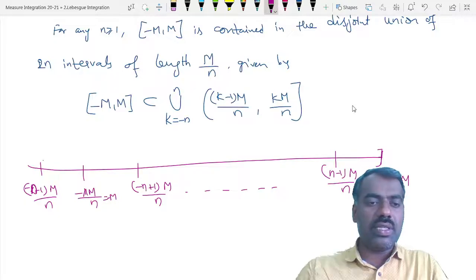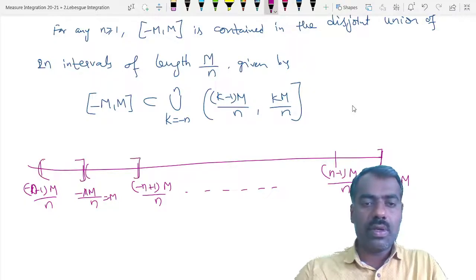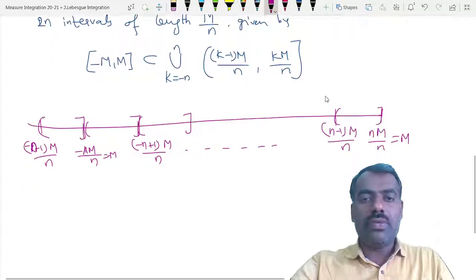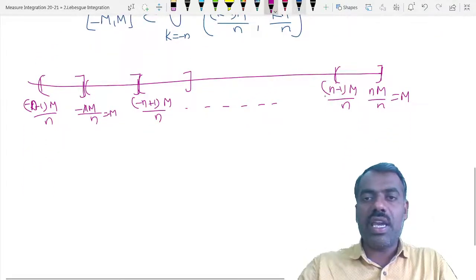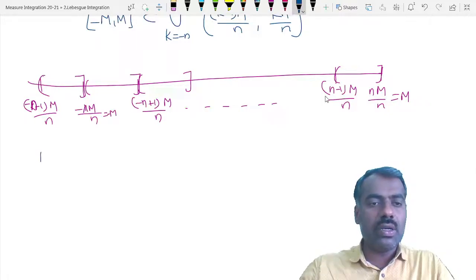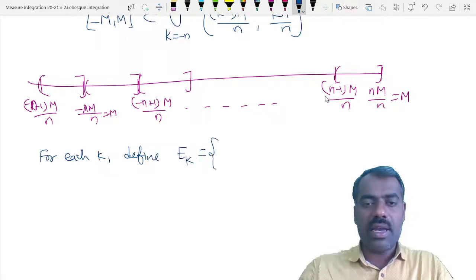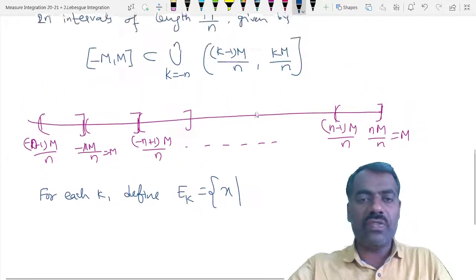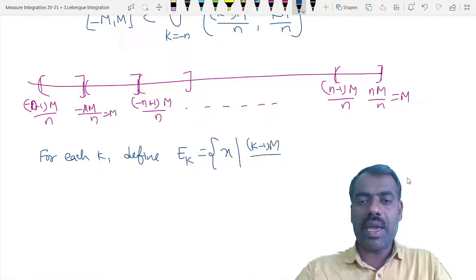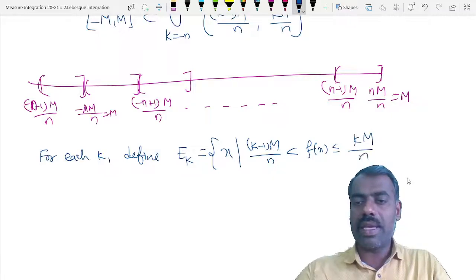So you have these intervals and so on, right? Now we'll define for each k, where k ranges from minus n to n: define E_k as the set of x such that f of x belongs to (k minus 1)m by n is less than f of x and less than or equal to km by n.